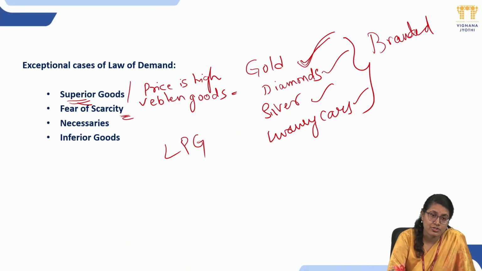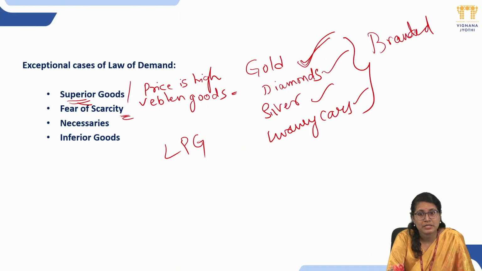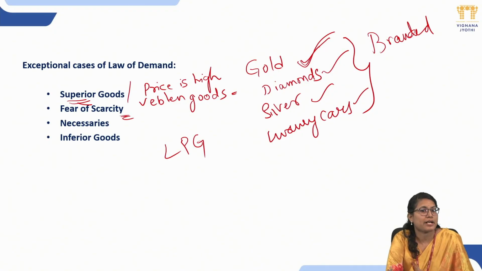The basic induction stove cost 1700 rupees initially, but amid the war conditions it increased to 3400. If people fear that in future the product is going to be scarce, then definitely they are going to purchase it. They don't bother about the price of the product, right?